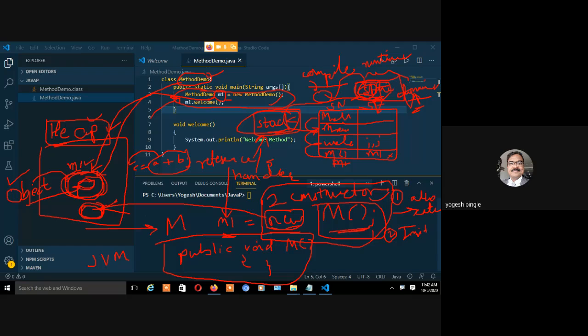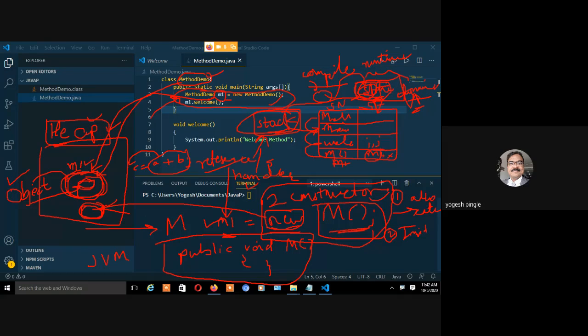So even though as a human being I am saying M1 equal to new M, and I am saying M1 is an object, right? But my dear friends, from the programmer's point of view, M1 is called a reference. M1 is called a handler. And where is my object? My object is already there in heap memory, because right hand side वाला already create हो गया है. राइट हैंड साइड वाला न्यू ऑपरेटर ने ऑलरेडी मेरे लिए ऑब्जेक्ट बना के रखा है उधर.